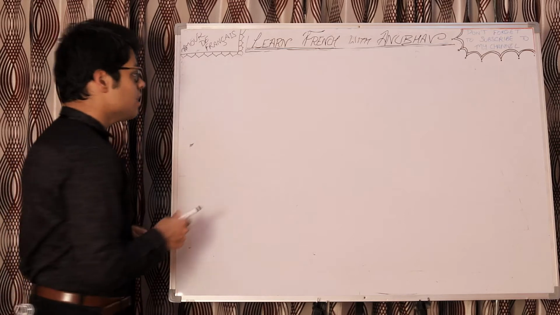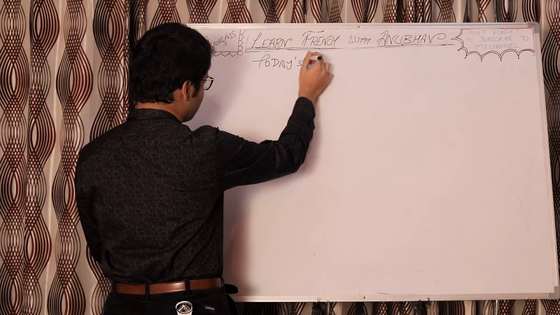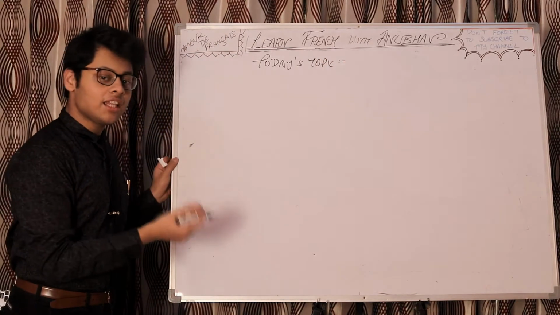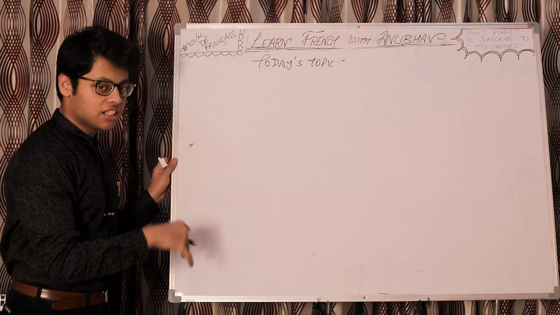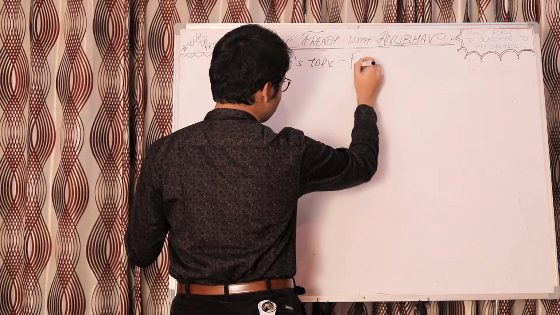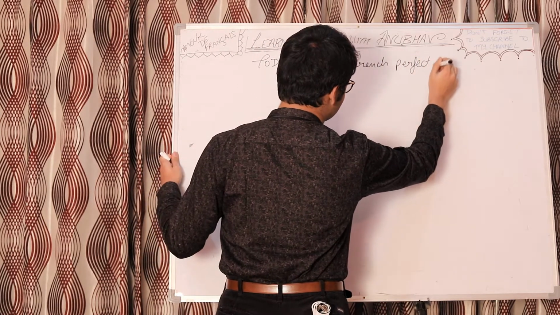In this class, we are taking another tense in French, which is most probably the 15th tense which we are discussing on this channel. So, the tense which we are doing today is known as French Perfect Participle.